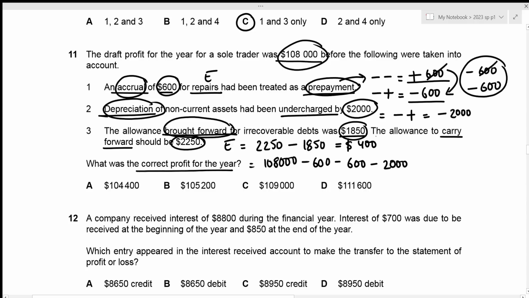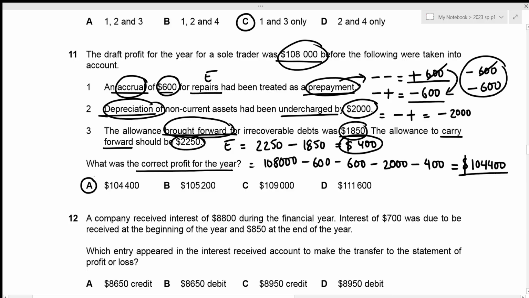So this expense should be treated in order to figure out the profit. And we know that expenses are always subtracted, so we just need to subtract this 400 as well. Okay, so this gives our correct profit for the year to be 108,000 minus 600 minus 600 minus 2,000 minus 400, which results in 104,400. And this amount is given in option A, so that's going to be the correct answer.